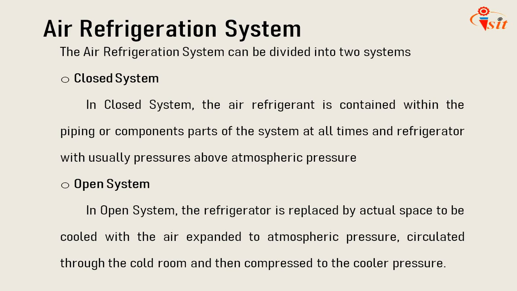We'll go through the air refrigeration system first. The air cycle refrigeration is one of the earliest methods of cooling developed. It became obsolete for several years because of its low COP, coefficient of performance, and high operating costs.